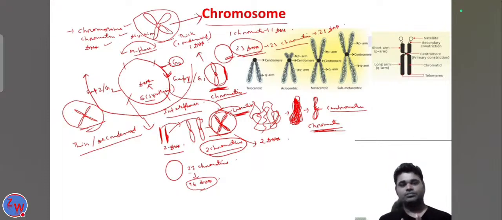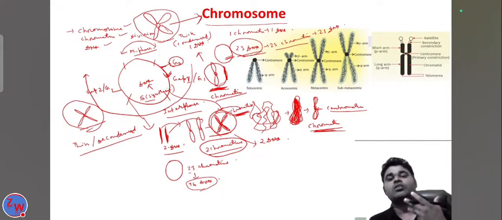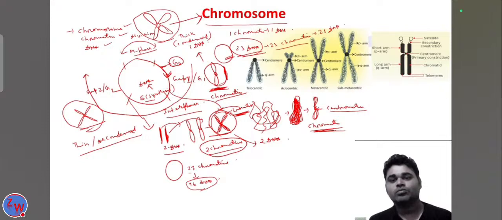So the chromosomes are actually the chromatins, but they are present in a thick or condensed structure, and now it is called a chromosome. So this is the chromatin. That means one chromatin contains one DNA. At the S phase and the gap 2 phase, this is also called the chromatin, but it contains two DNA, and these chromatins are present in a very thin, or decondensed manner. But after going to the M phase, it becomes very thick, or condensed structure, and now this is called the chromosome.